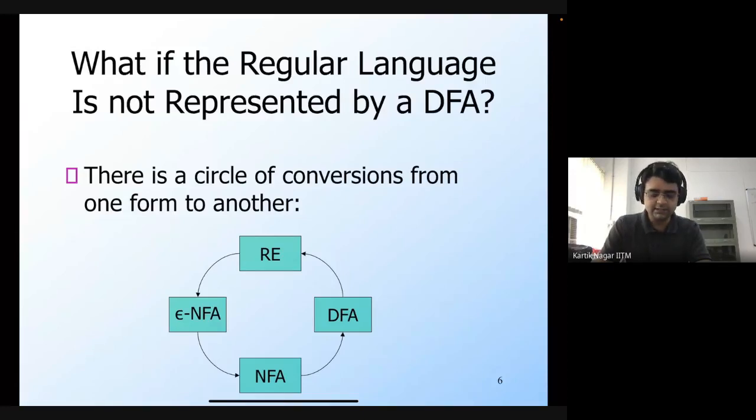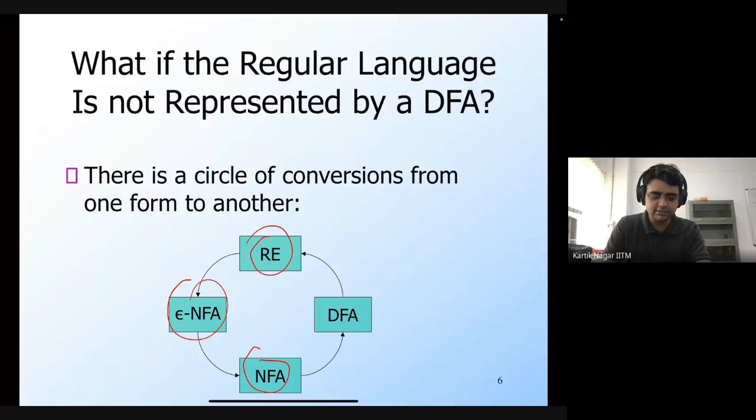However, if we have some other description of the regular language, such as an RE, an epsilon NFA, or an NFA, then we know that there is the circle of conversion from one form to another. In particular, if you're given an RE, an epsilon NFA, or an NFA, then you can get a DFA corresponding to the same language. We have seen an algorithmic procedure for doing all of this as well.